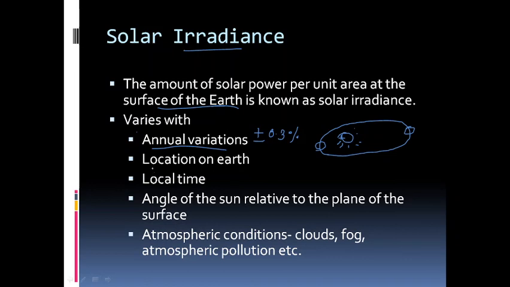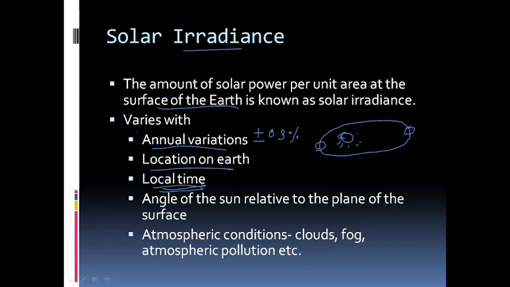Then the solar irradiance will depend on the location on Earth. As you know, along the equator, along the tropical region of the Earth, we get more radiation, and near the polar region, radiations are lesser. So, location on Earth is an important factor determining solar irradiance. Then local time is important because during day we have more irradiance and during night we have less irradiance. So, at noon we have maximum irradiance.